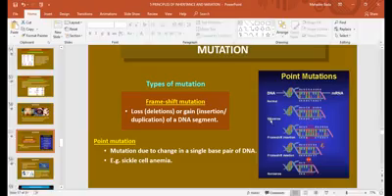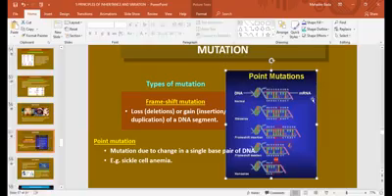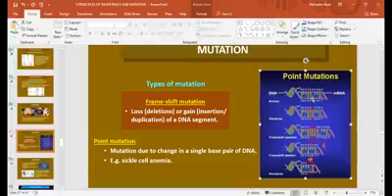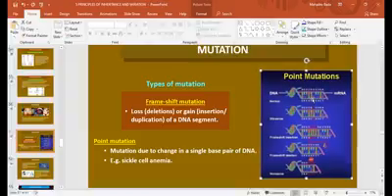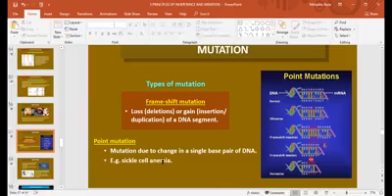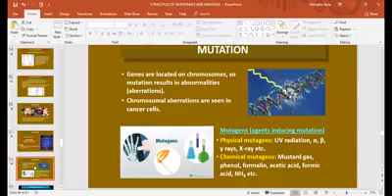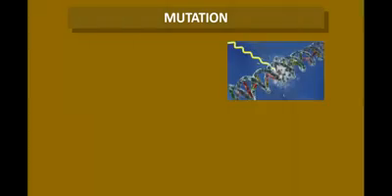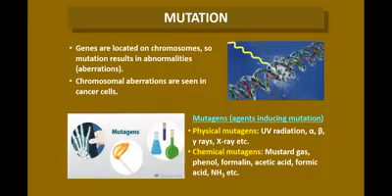Another type is point mutation: mutation due to a change in a single base pair of DNA. You can see in the diagram how point mutation occurs. A single base pair is changed and that leads to the mutation. One example of point mutation is sickle cell anemia. Genes are located on chromosomes, so mutation results in abnormalities. Whenever a mutation occurs, abnormalities will be there.